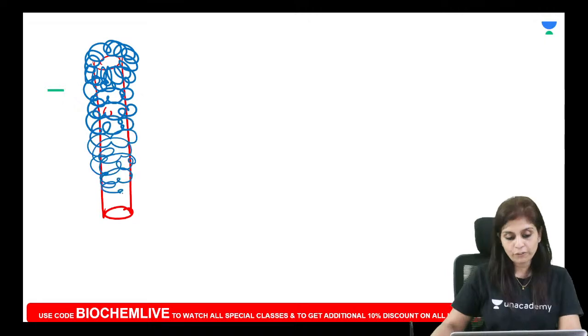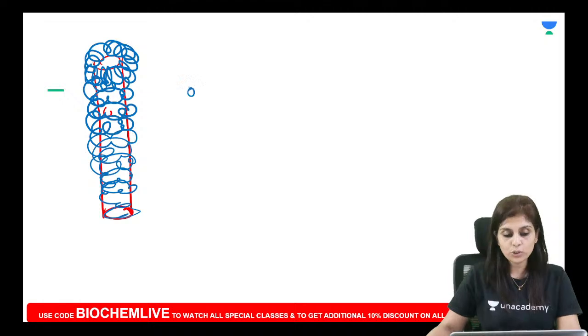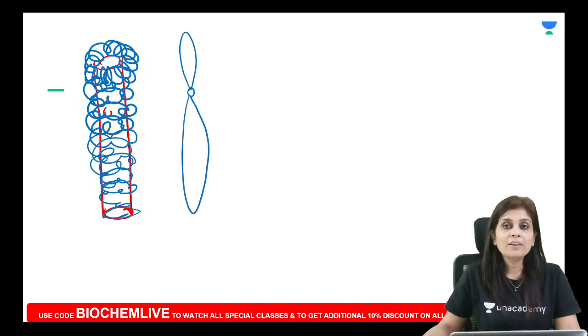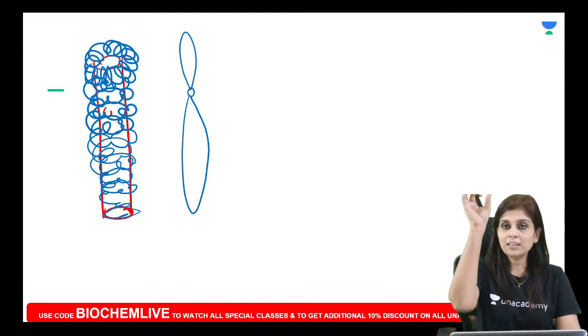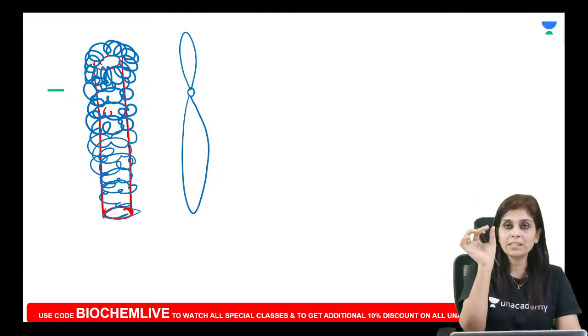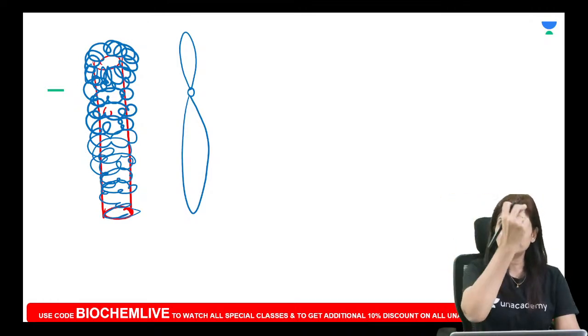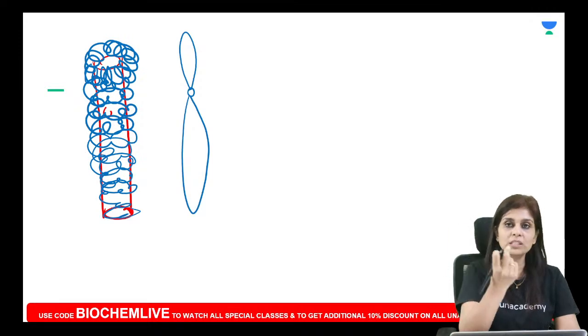On several such condensations, you get a highly condensed chromosome with a centromere, a short arm and a long arm. Whenever you draw a chromosome with a centromere, a short arm and a long arm, you should visualize a central tubular protein, the chromosome scaffold, sitting in the center, with 30 nanometer fibrils forming loops that spiral around it.